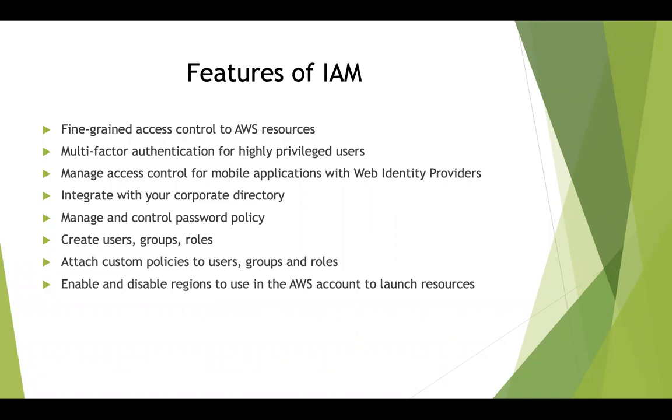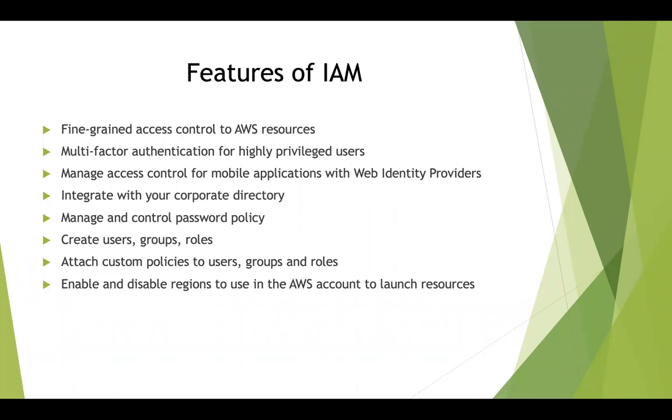Ensure that you have multi-factor authentication for privileged users, in the sense that there are 2 layers of security to log into your AWS account. The first layer is your username and password, but you can also ensure that you have multi-factor authentication, similar to Google, where you provide the 6-digit code that you have within your mobile, right? So you have an app in your mobile called Google Authenticator, which you can install and use to provide the second layer of security to your AWS account.